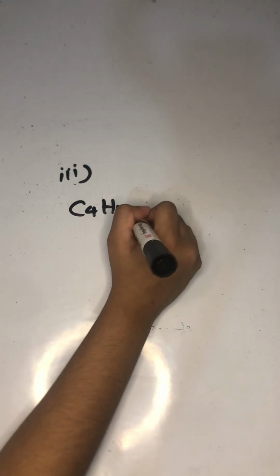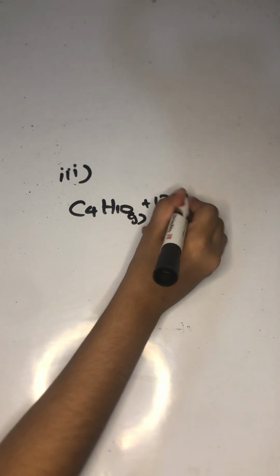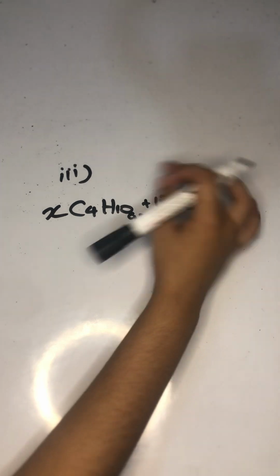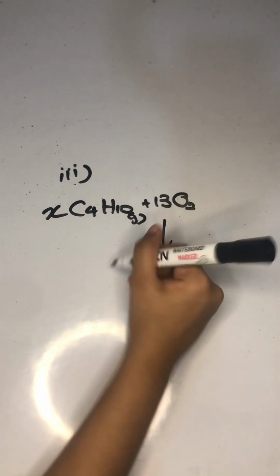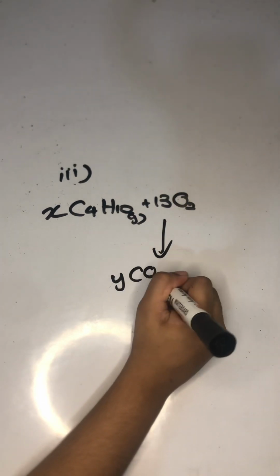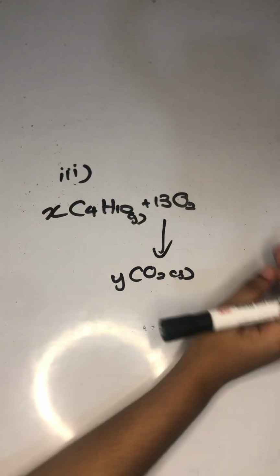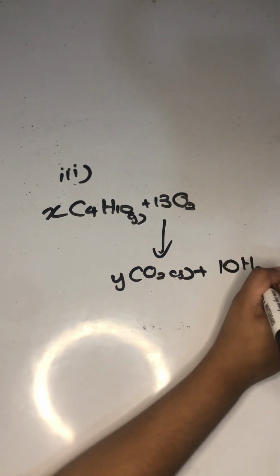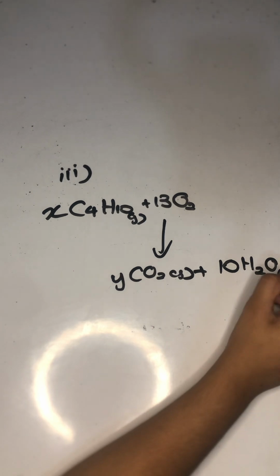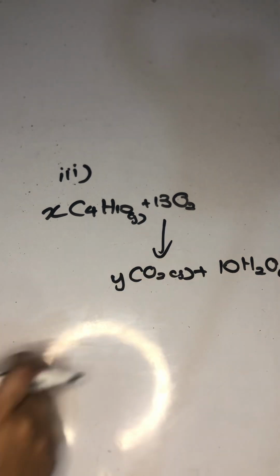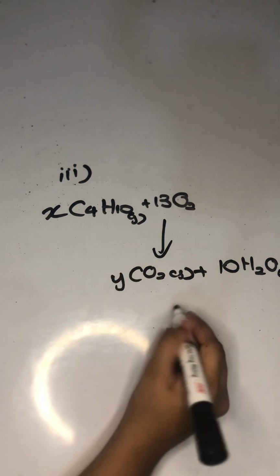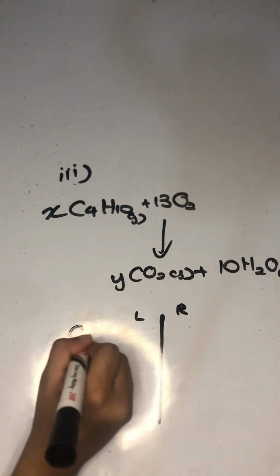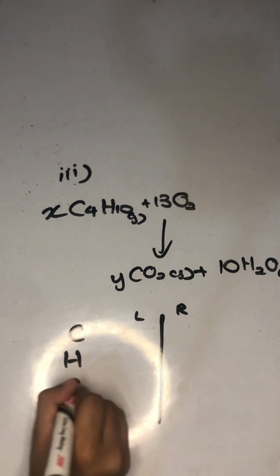C4H10 plus 13O2, they have said this is X, and it gives rise to YCO2. Don't get confused. You have to write it linearly, but since I might not have enough space, I'm writing it this way. Now what you can see here on the left hand side and the right hand side, I'm going to check for carbon, for hydrogen and for oxygen.